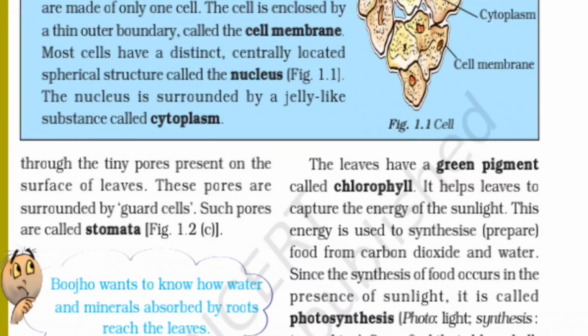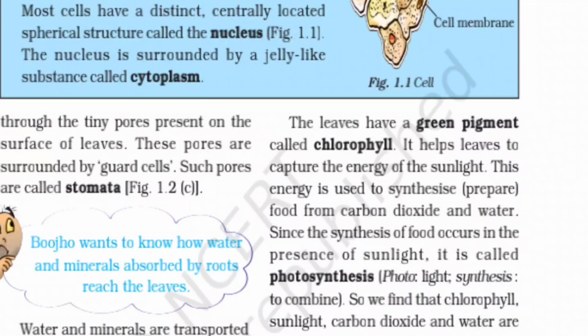The leaves have a green pigment called chlorophyll. It helps leaves to capture the energy of the sunlight. This energy is utilized to synthesize food from carbon dioxide and water. Since the synthesis of food occurs in the presence of sunlight, it is called photosynthesis. Photo means light, synthesis means to combine. So we find that chlorophyll, sunlight, carbon dioxide and water are necessary to carry out the process of photosynthesis.